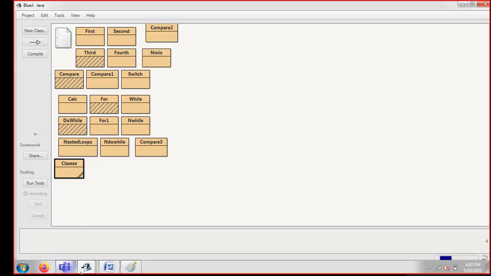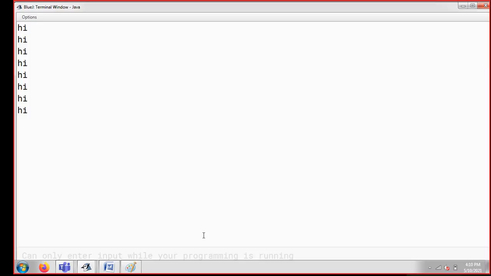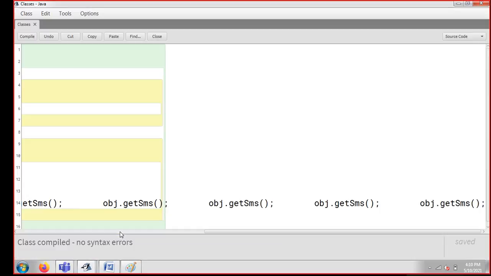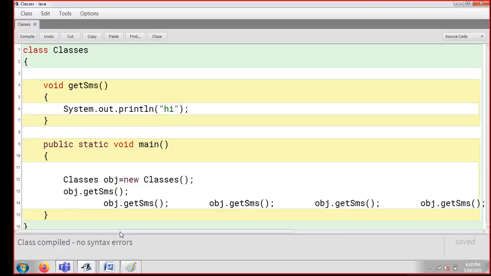I'm just clicking on void main, and you can see the output many times now. Here you can see 1, 2, 3, 4, 5, 6, 7, 8. So basically, what I'm doing is calling the same function 8 times, but I have written it only one time. This is known as reusability, guys. We are just saving our time, labor, and efforts, and running one thing many times.